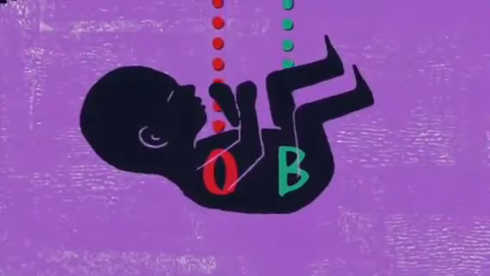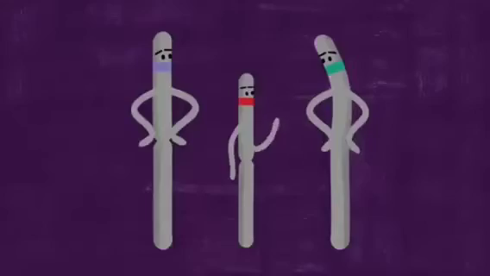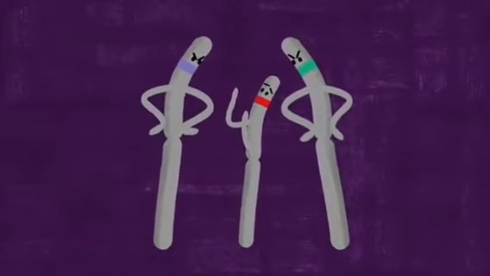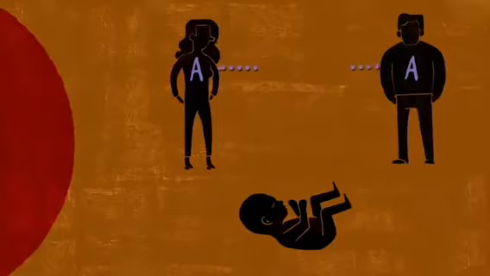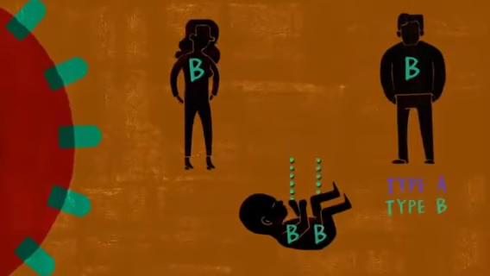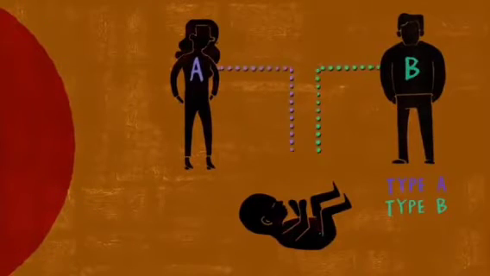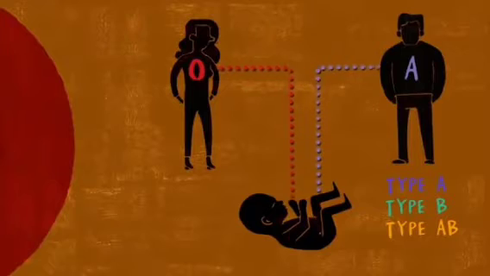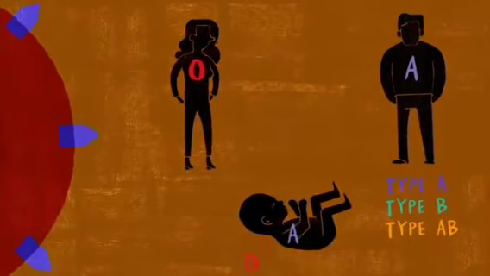If two parents, one with O and one with B blood group, have an offspring, that child will have B blood group, because A and B are the dominating ones, showing complete dominance as per Mendel's law. But in the case of A and B together, they show codominance, meaning both A and B are capable of expressing themselves, and they will be able to receive blood from A, B and O